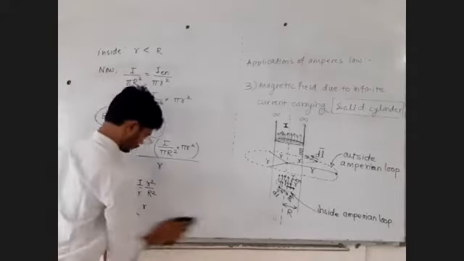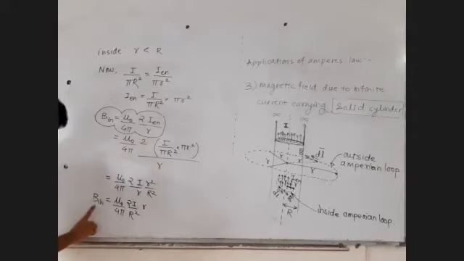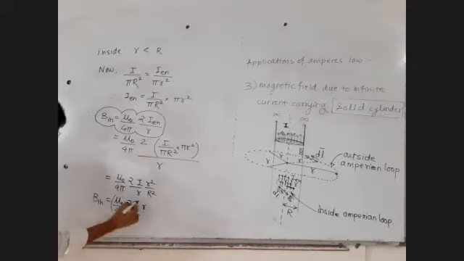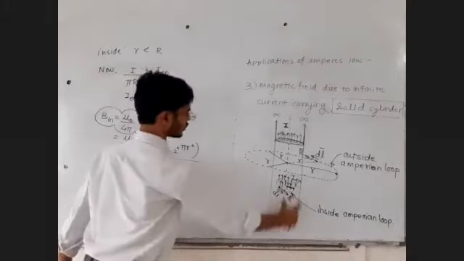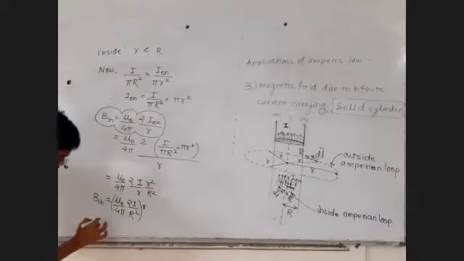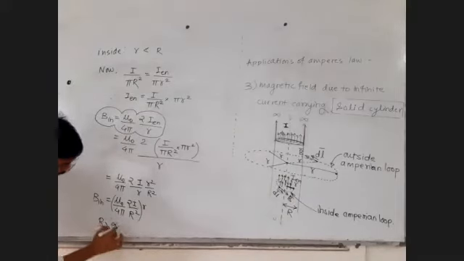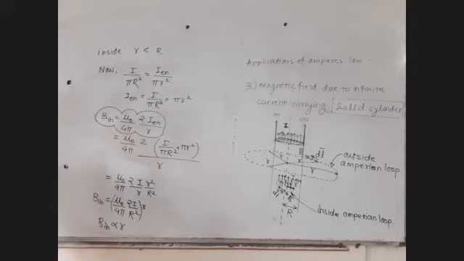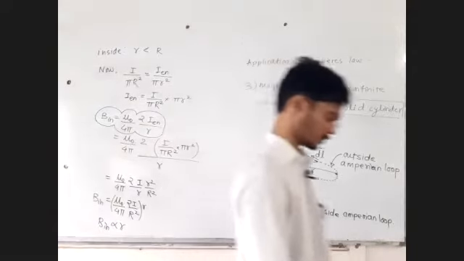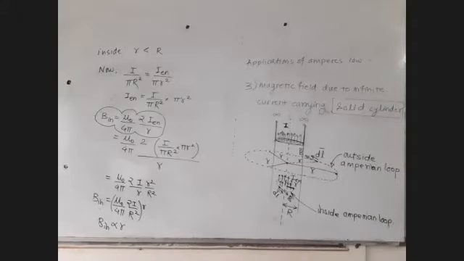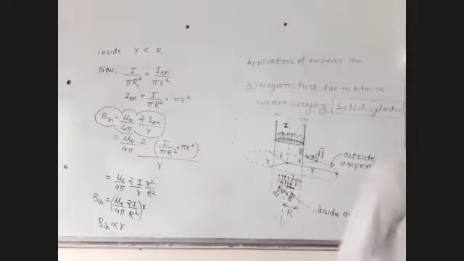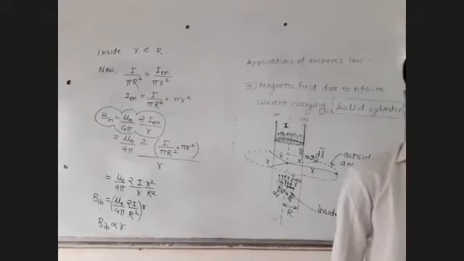Okay, so here you can observe the inside magnetic field is proportional to r. Here this entire thing is constant: total current is constant, capital R, the radius of the cylinder, is also constant. So inside, the magnetic field is proportional to r. Up to this, reply in the chat box if it is clear. Inside is also clear. So Ampere's law, its first application, is over.